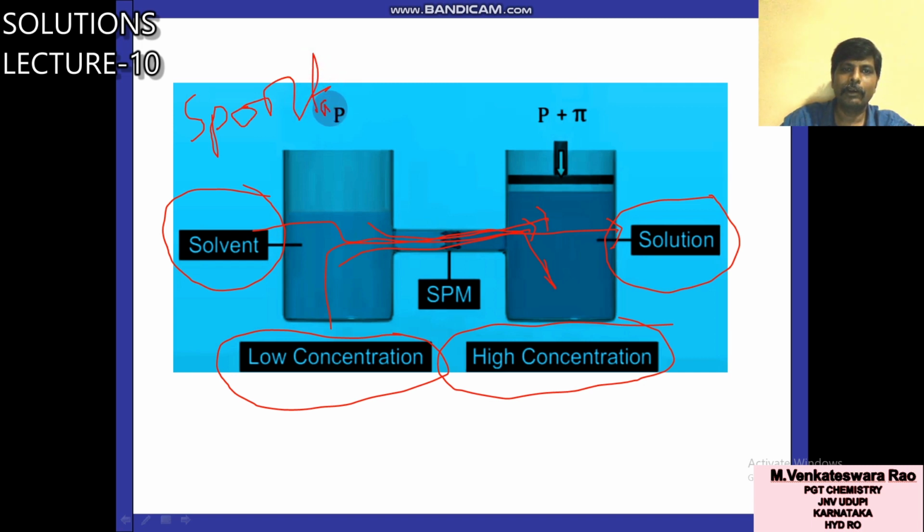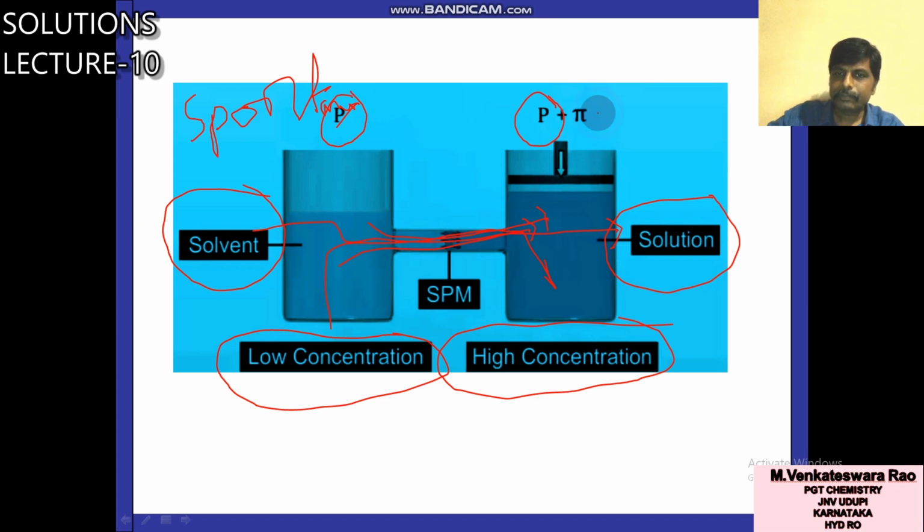So that means spontaneously, without using any external pressure. This spontaneous flow of solvent from low concentration solution to high concentration solution is called osmosis. So osmosis is going on. Here what is the pressure? P. Here also P. Both sides pressure P is there, means osmosis will continue to take place.